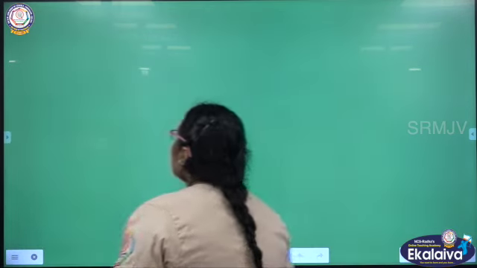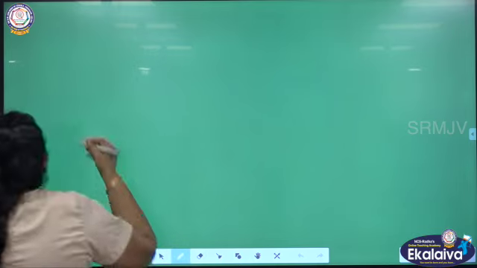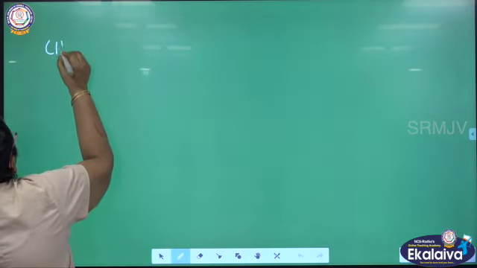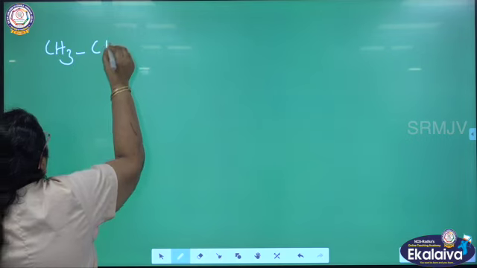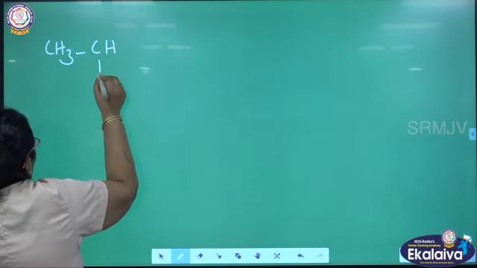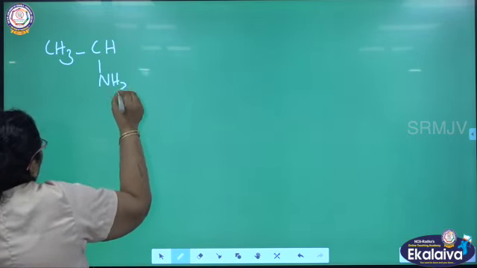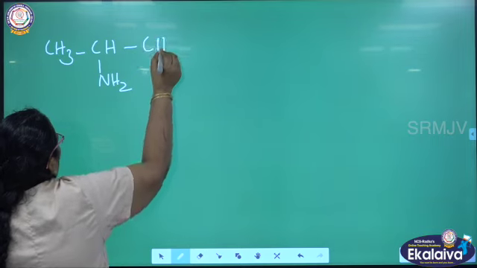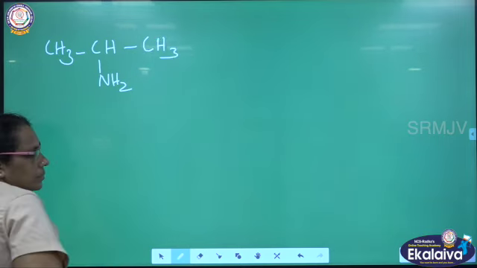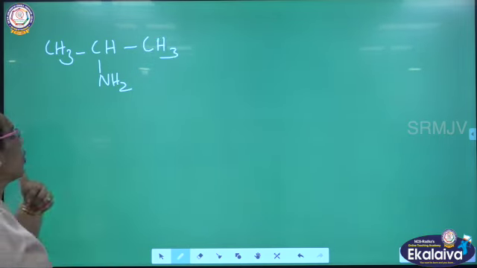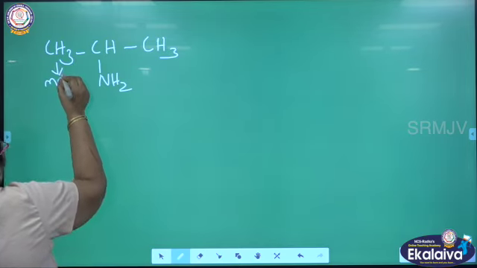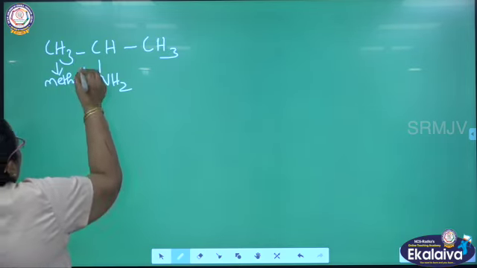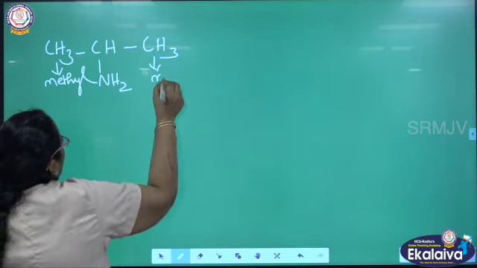And there is another classification. See here, what are the groups present here? Both are similar groups. This is a methyl group and towards the other side also there is a methyl group.